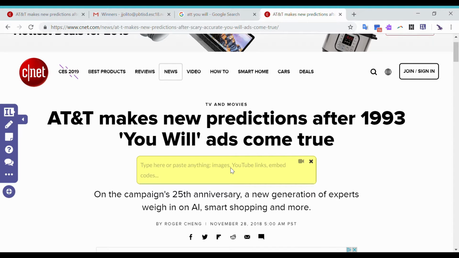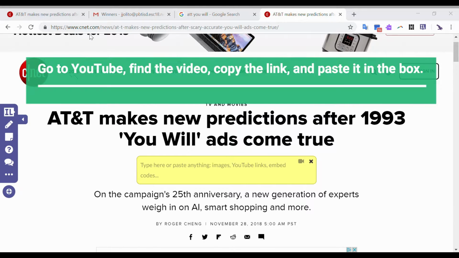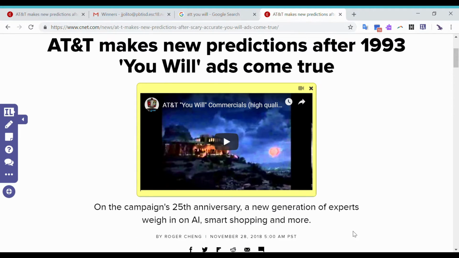And you're going to have a box that pops up. It says here type here or paste anything. You can paste images, YouTube links, embed codes. I have that video here. So what I'm going to do is I'm just going to copy the link to it and then go back and right click and paste. Once I do that, the video is going to be automatically inserted.